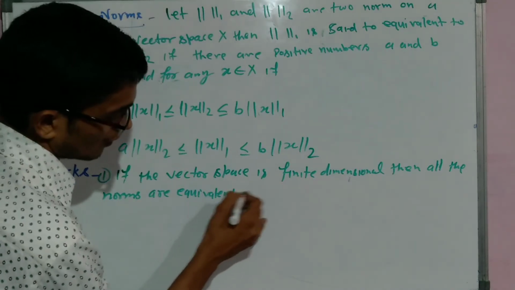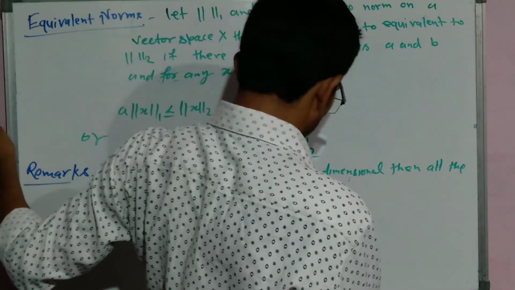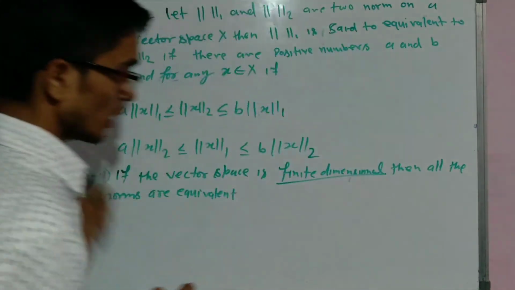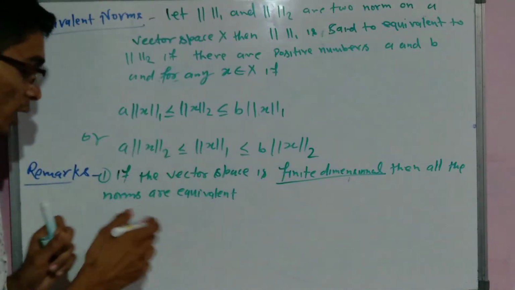If the vector space is finite dimensional, then all the norms are equivalent.